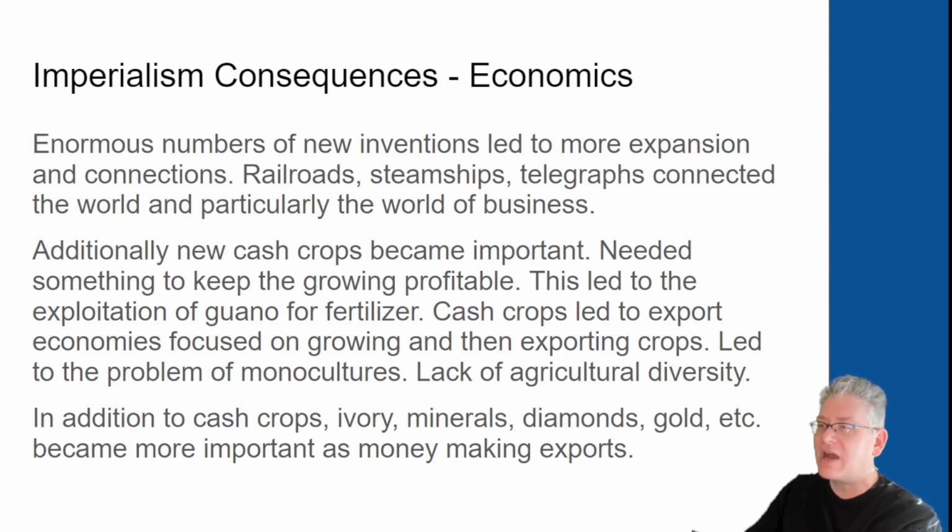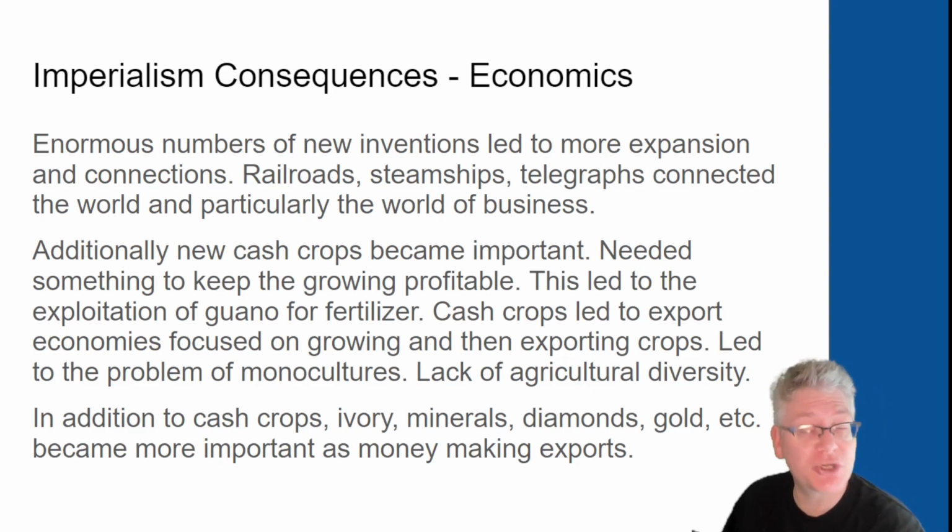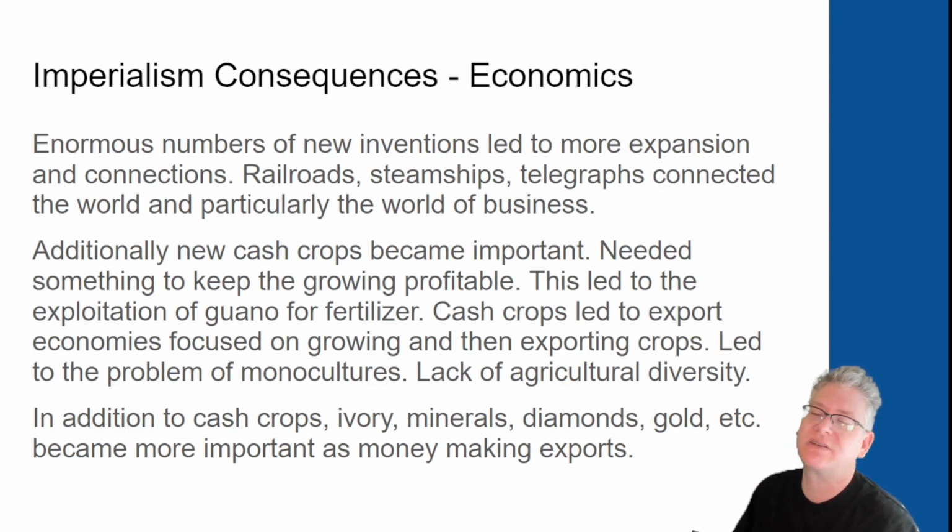Cash crops will lead to export economies focused on growing and then exporting crops. One of the big problems here is that it's going to lead to monocultures, which leads to a lack of agricultural diversity. They're not growing five different kinds of wheat, they're growing one because that's the one that works the best. And so that is a big issue. With bananas, for example, they were growing one varietal because it worked really well, and then a fungus came along and killed them all. And so they had to bring another varietal out instead. So this lack of agricultural diversity sometimes can really damage them, but in the short run, at least, it is going to be very lucrative.